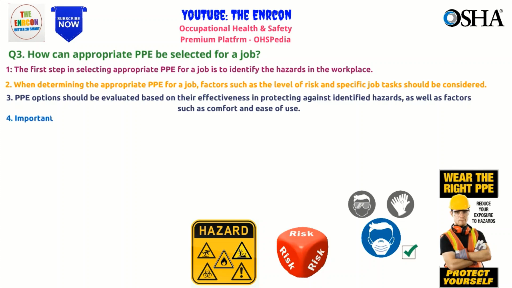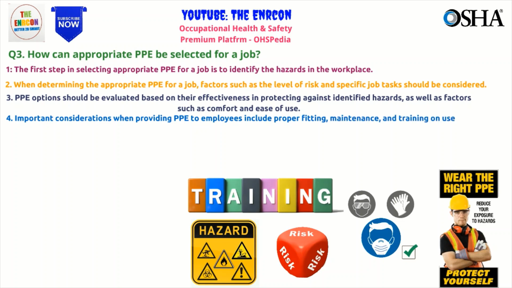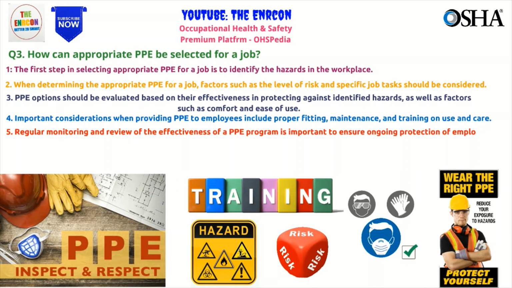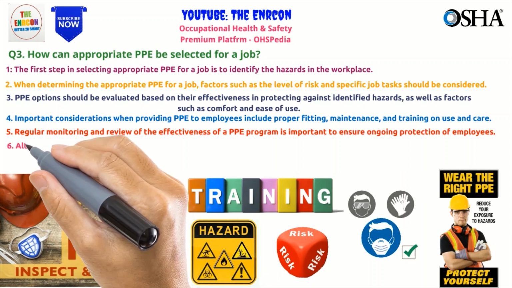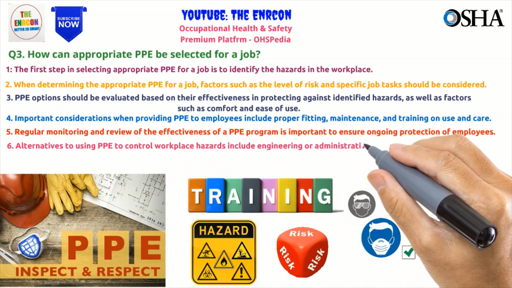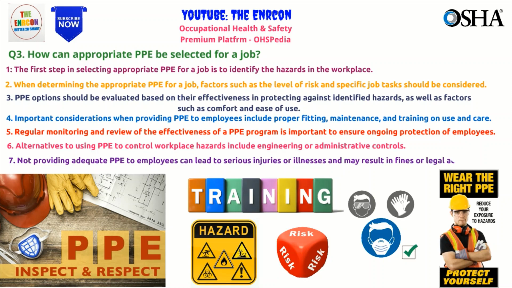4. Important considerations when providing PPE to employees include proper fitting, maintenance, and training on use and care. 5. Regular monitoring and review of the effectiveness of a PPE program is important to ensure ongoing protection of employees. 6. Alternatives to using PPE to control workplace hazards include engineering or administrative controls. 7. Not providing adequate PPE to employees can lead to serious injuries or illnesses and may result in fines or legal action against the employer.